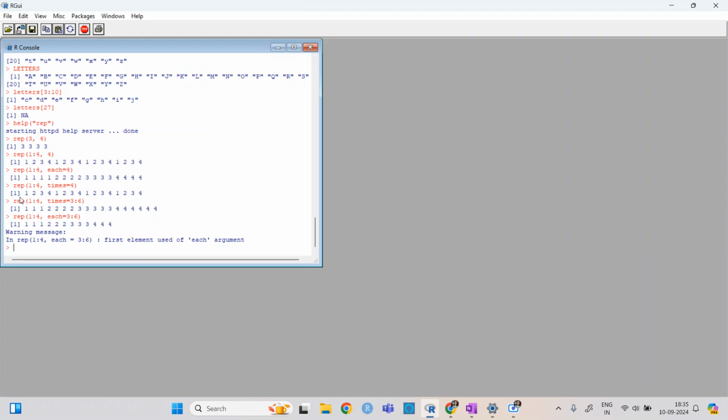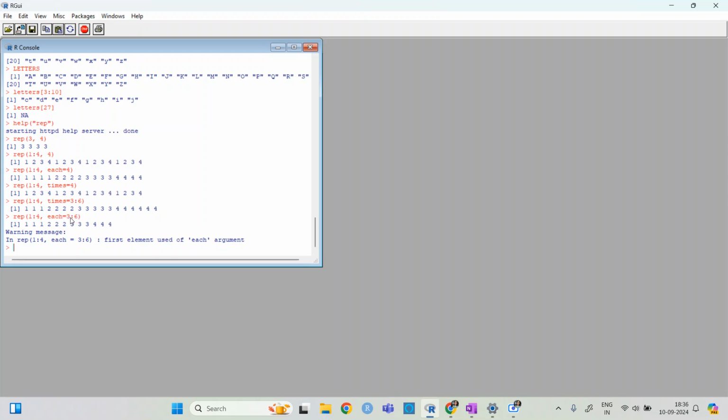And for times it is just giving the whole series this number of times. But if you give times a series, then it is behaving kind of like each. So it is repeating the first one 3 times, and then the second one 4 times.